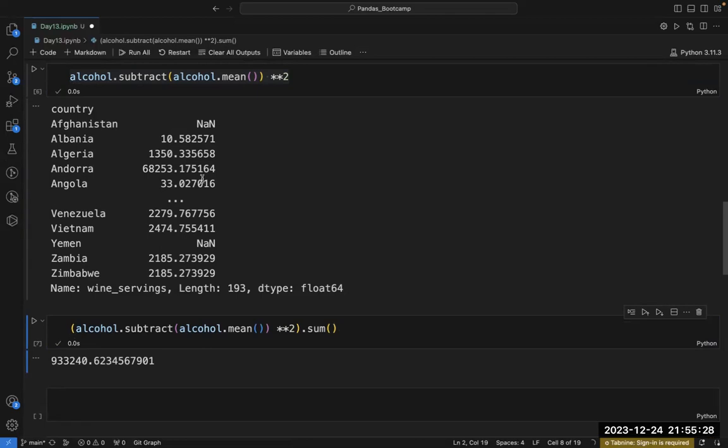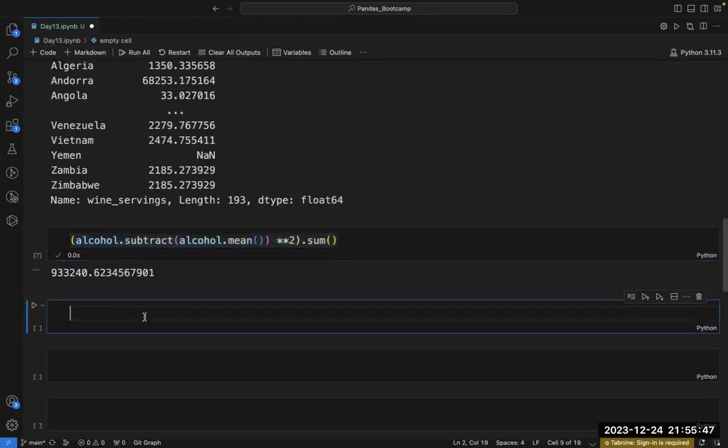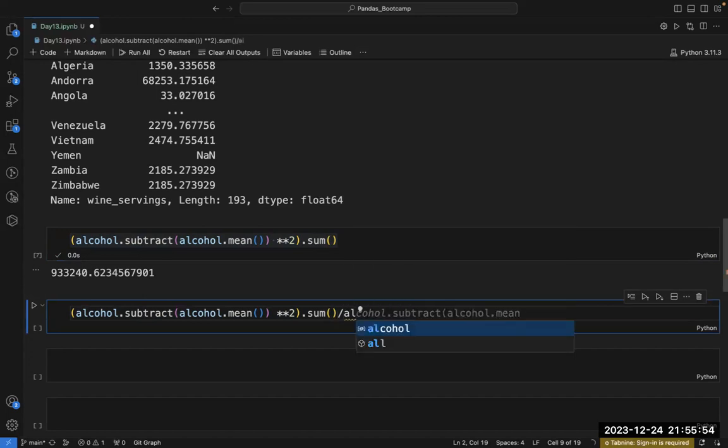After this, what is the next thing that I need to do? I need to do this. After doing this, for calculating the mean, what do I need to do? I need to do alcohol minus alcohol.count, divided by alcohol.count.